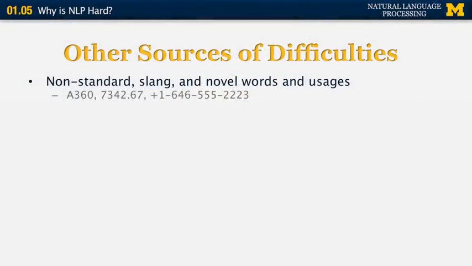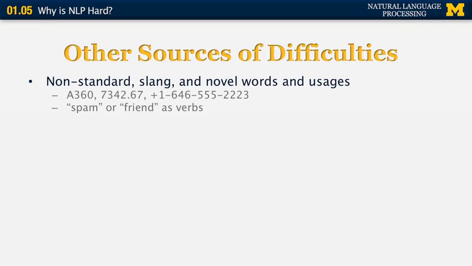In addition to ambiguities, there are many other sources of difficulties in natural language processing. For example, non-standard slang and novel words and usages. Those come up all the time. So let's look at some examples. A360, this is a model of an airplane. The next thing is a number. There can be an infinite number of different numbers that you can see in a text. Phone numbers can be formatted in many different ways, with a plus at the beginning, with parentheses, with or without hyphens in the middle, and so on.